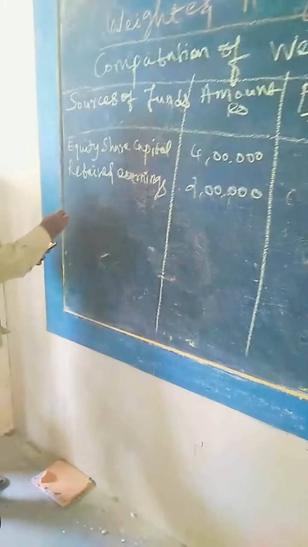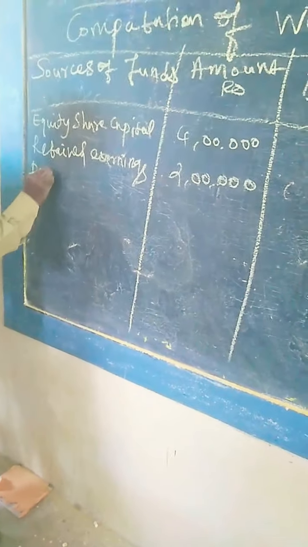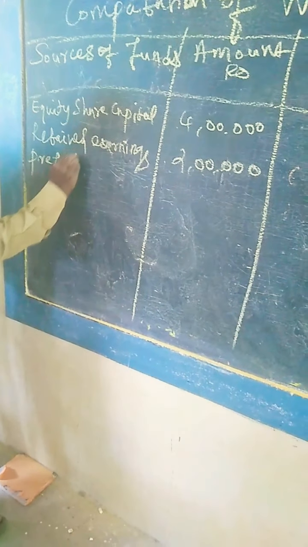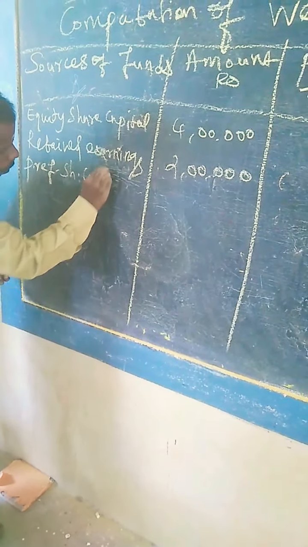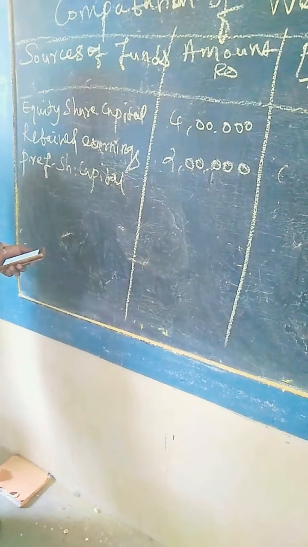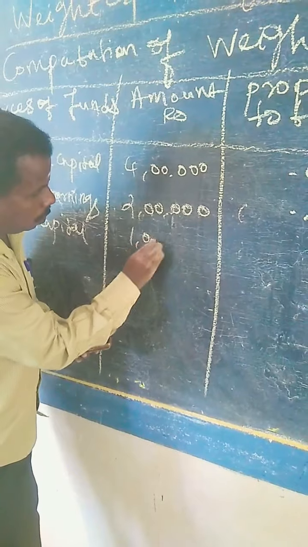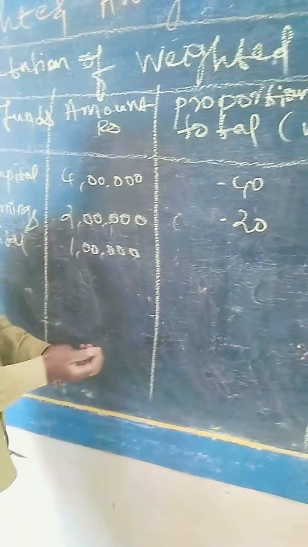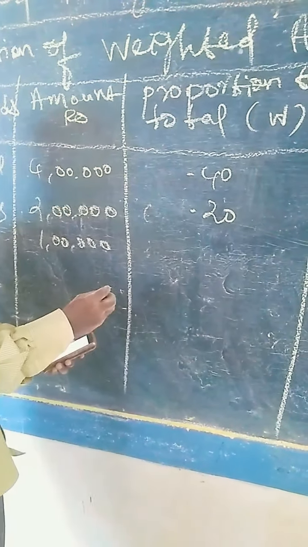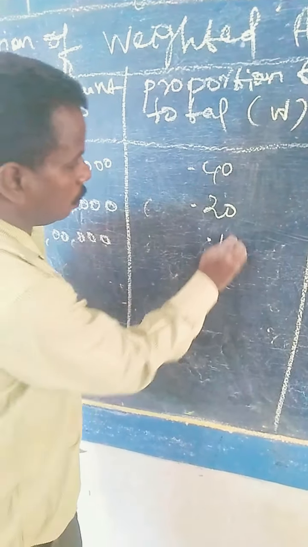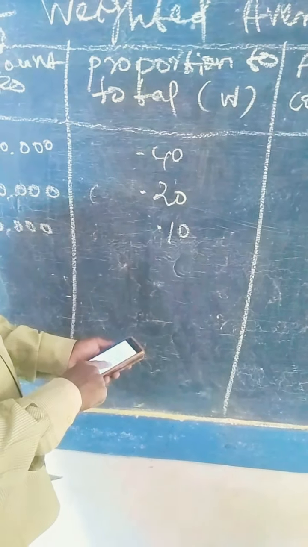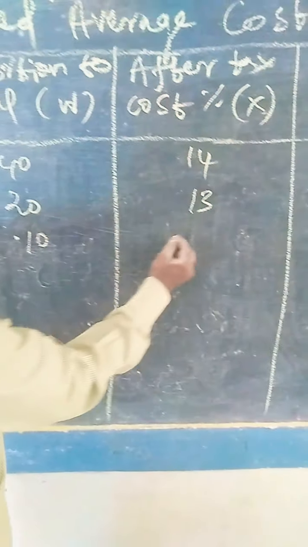Then preference share capital, 1 lakh as the total amount, 0.10 as the proportion to total, 10% as the after-tax cost given in the problem.